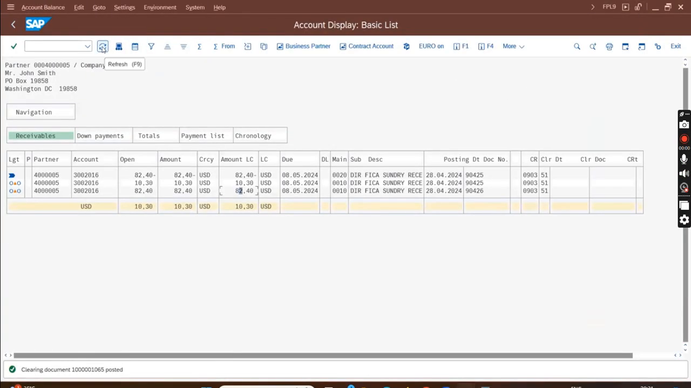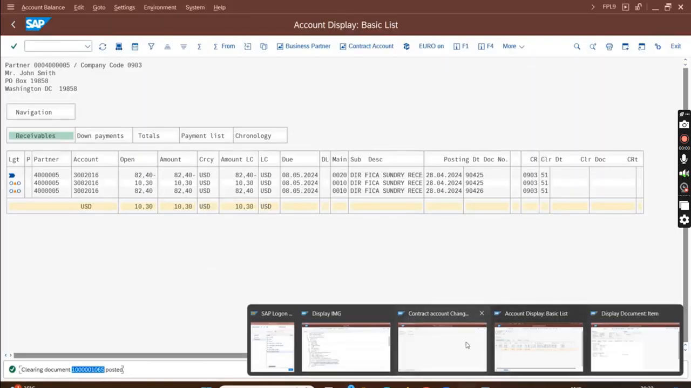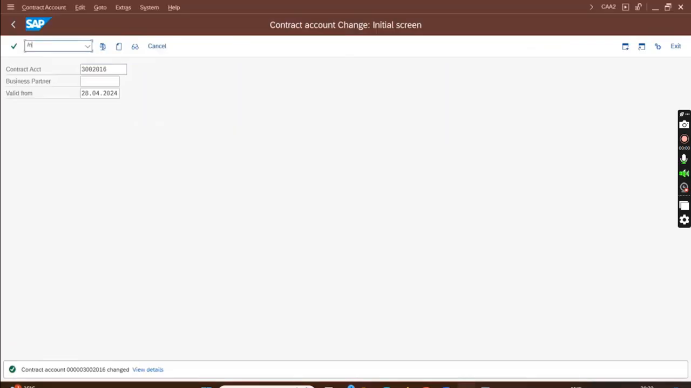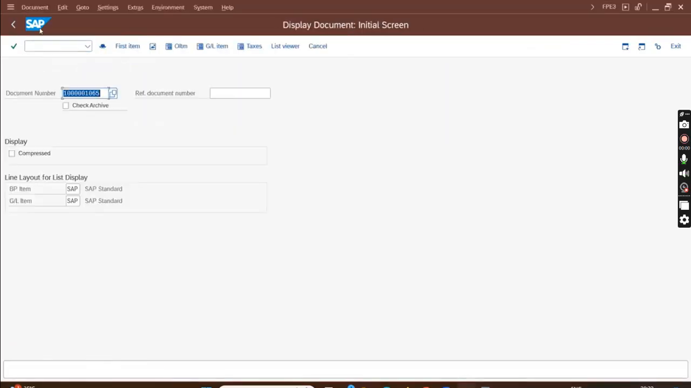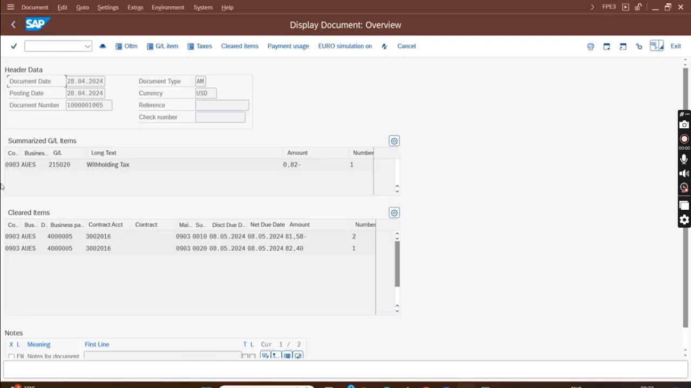Save. Document, this one, 101065. I'll open this document separately. /n FPE3. Yeah, so the accounting entry is ideally what happens if the clearing happens, it is BP line and BP line. No GL line is hit. Okay, for auto clear, customer debit, customer credit, GL is not needed. But here a GL line is hit, and that went to the WHT GL.